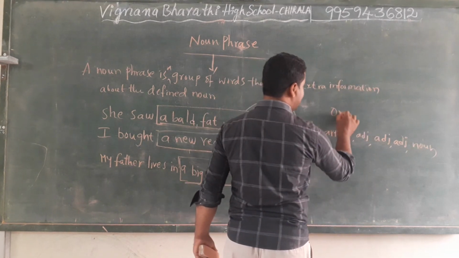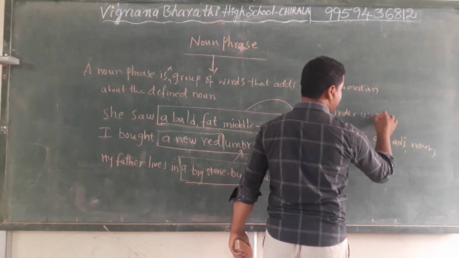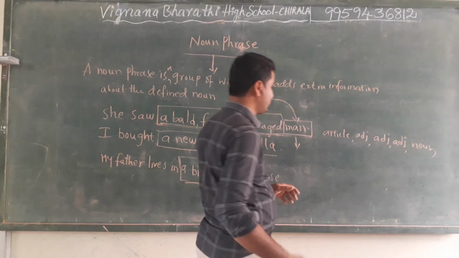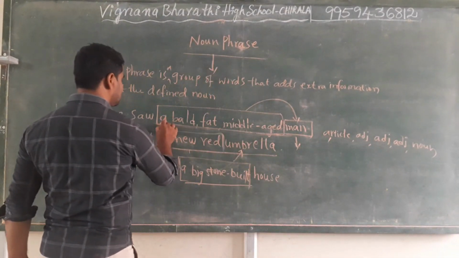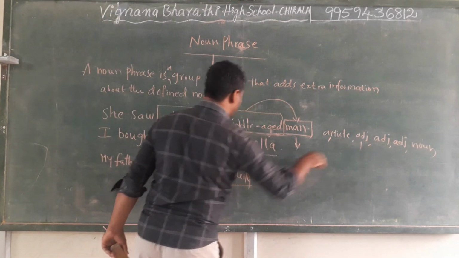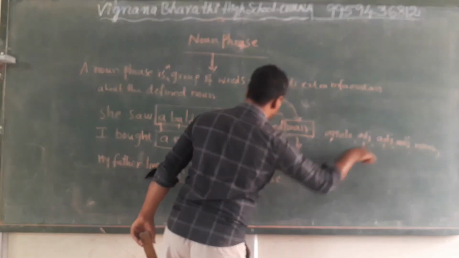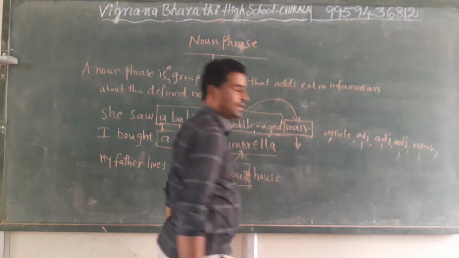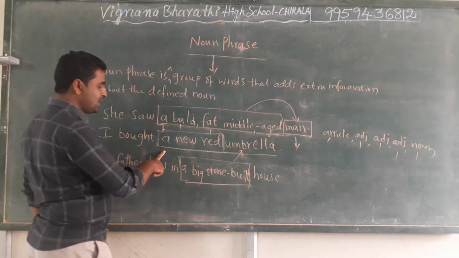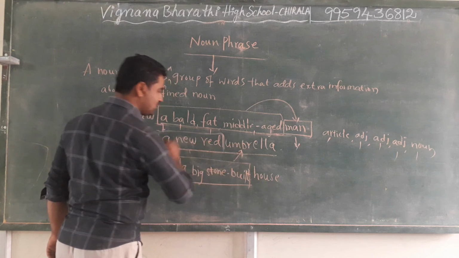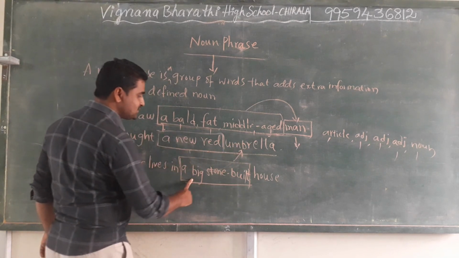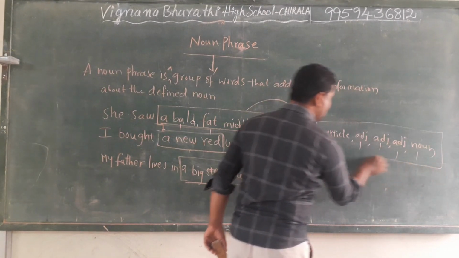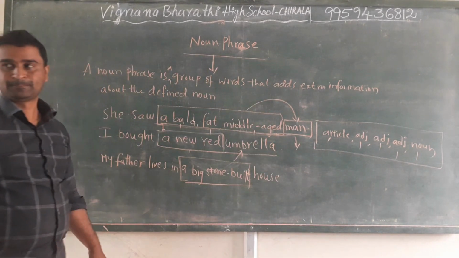This is the order of usage of noun phrases. First we use an article, here a. Next an adjective, bald. Next also an adjective, fat. Next also an adjective, middle-aged. Finally we write a noun. In the same way here: article, adjective, adjective and noun. Here also: article, adjective, adjective and noun. This is the order we have to follow to make a noun phrase.